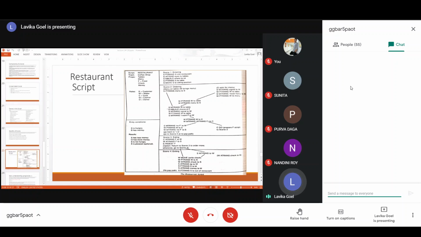Now when the waiter came to the table, S, the customer, will tell: S M trans I want F to W. I want F means I want food. This is the sentence he is saying to the waiter. So he is telling that he wants some food. For this you will also have to represent the relationship that I want food. This sentence also you'll have to represent in a CD format.